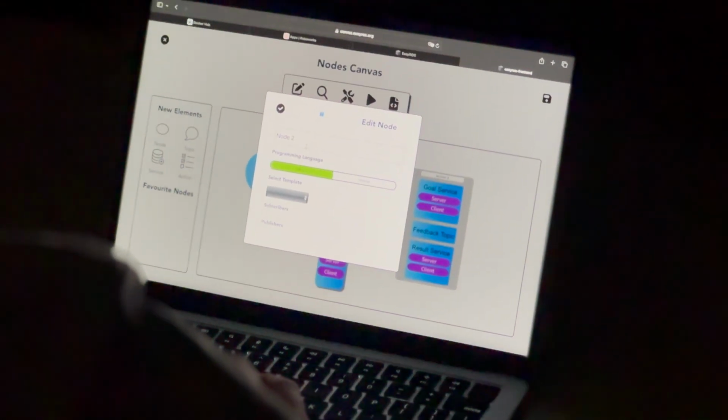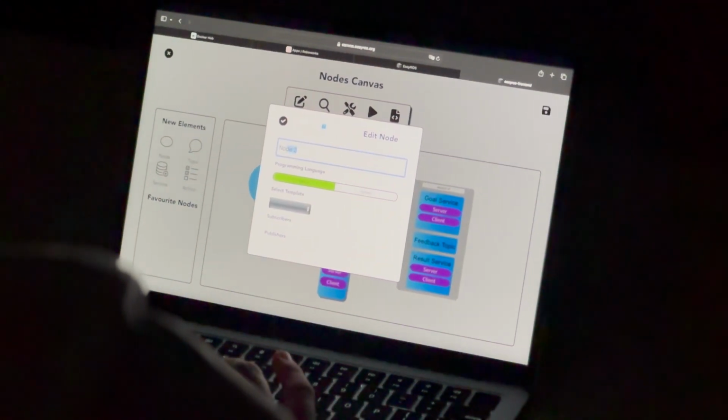MiROS is a web-based programming tool for ROS developers with a graphical user interface. Hey, my name's Wayne. I'm the project lead for the MiROS program. It's my pleasure to introduce you to MiROS today.